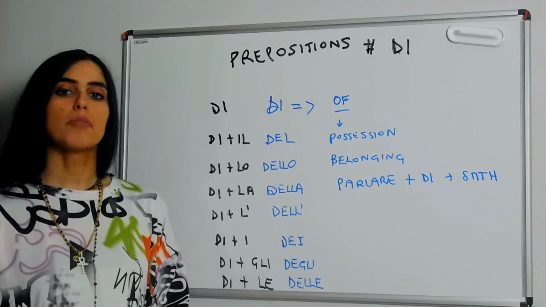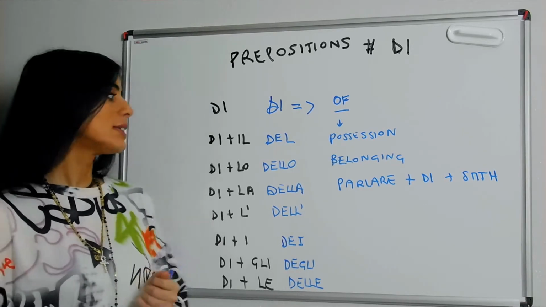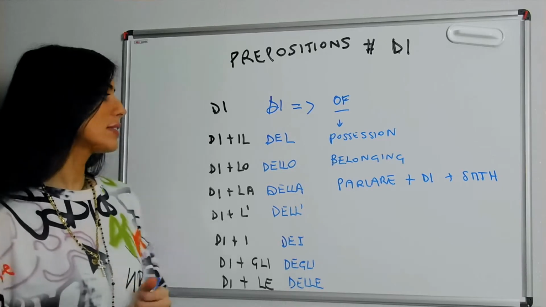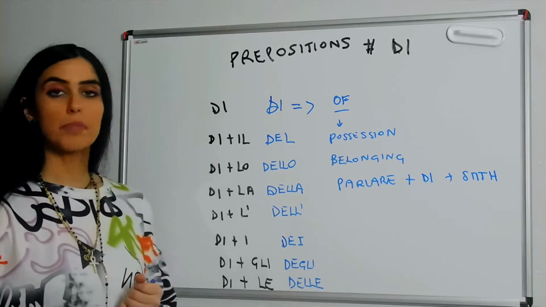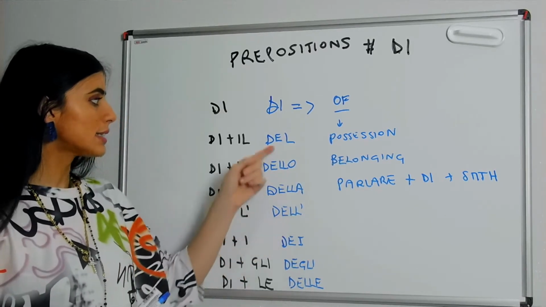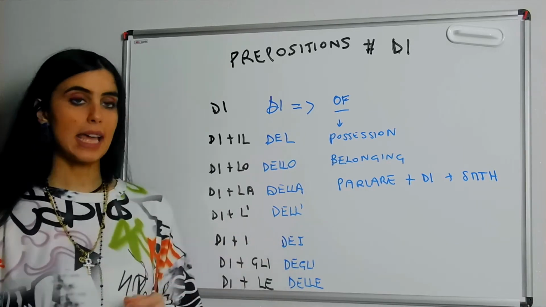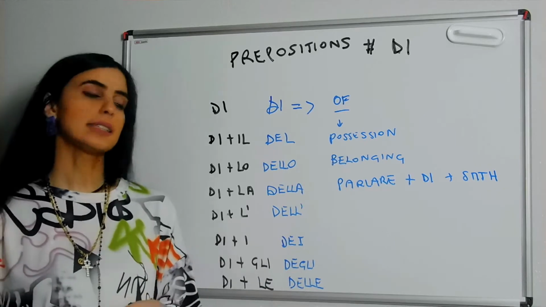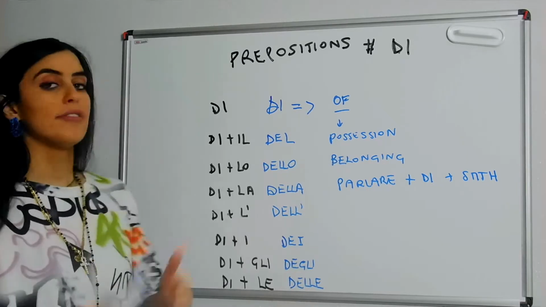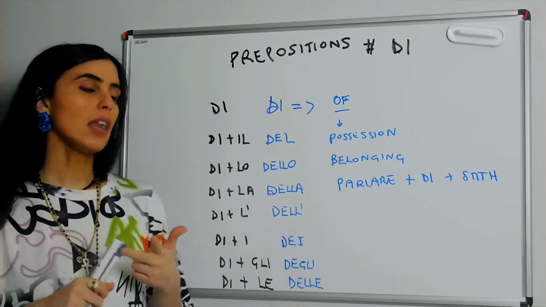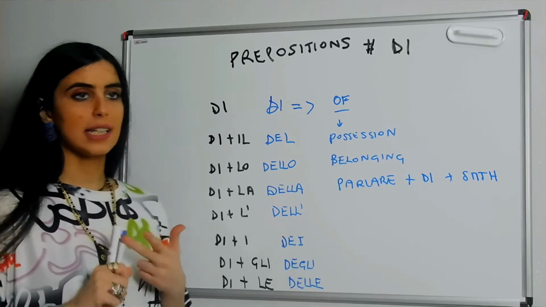So combined prepositions for di are di plus il, which becomes del, di plus lo, which becomes dello, di plus la, which becomes della, di plus l apostrophe, which is dell', same pronunciation but double L apostrophe, di plus i is dei, di plus gli is degli, and finally di plus le is going to be delle. So we have di, del, dello, della, dell', dei, degli, and finally delle.